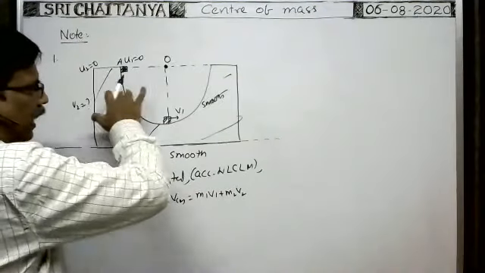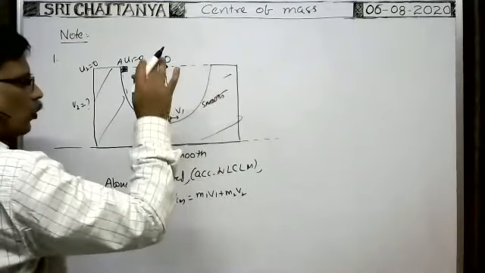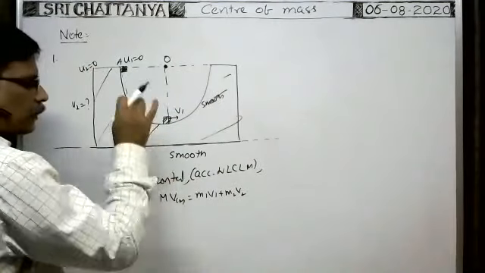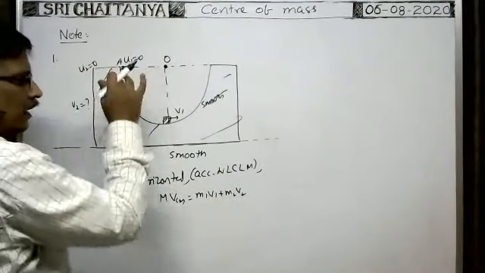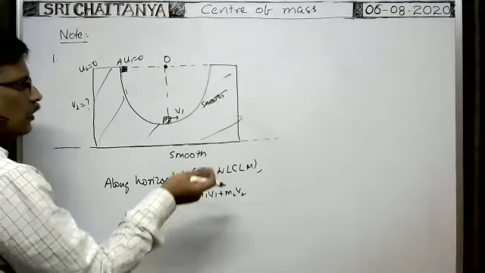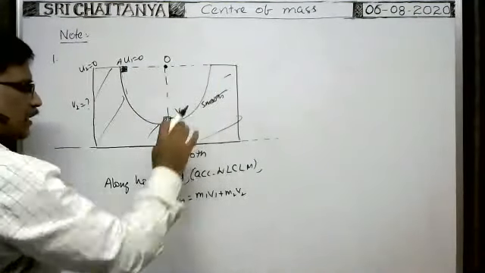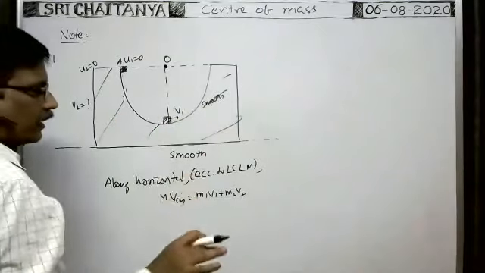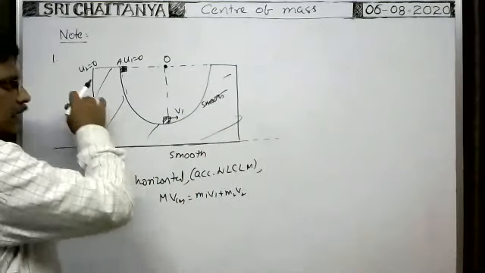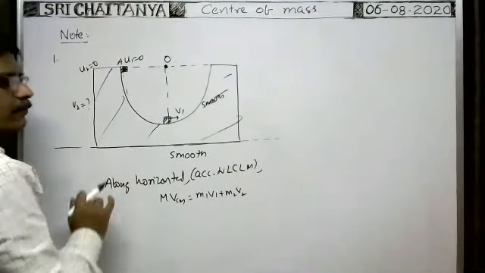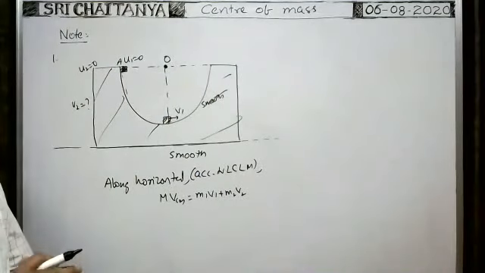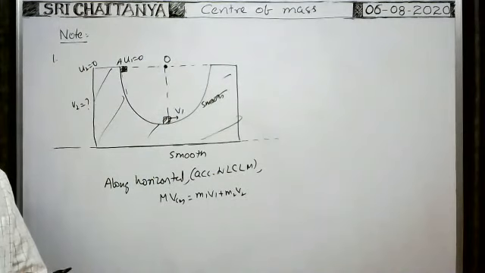As internal force acts on the system along the horizontal direction and no external force acts, the velocity of center of mass does not alter. Initially, before this block is released, the velocity of center of mass is 0, so even as the block travels like this, the velocity of center of mass along the horizontal direction remains 0. Because along the horizontal direction no force acts on them except internal force, and internal force does not alter the state of the center of mass of the body.